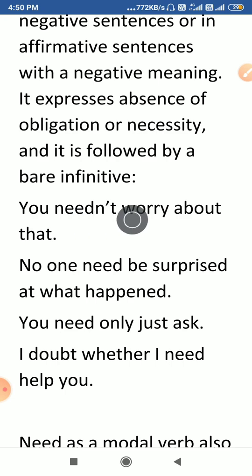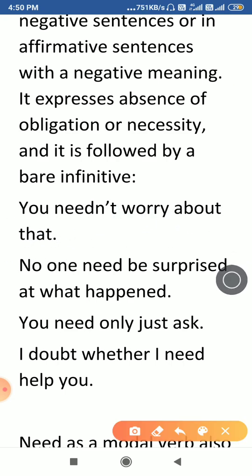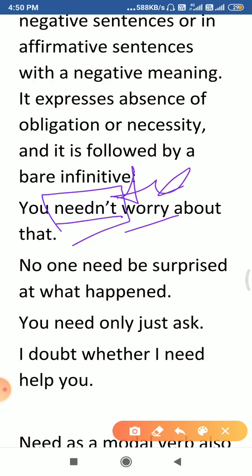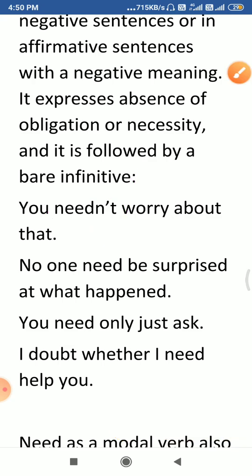You needn't worry about that. This is a negative sentence, and in the negative sentence need has been used as a modal verb, because after need the verb has been used without to, and need has not changed its form. Tense is not making any effect on this. No one need be surprised at what happened.